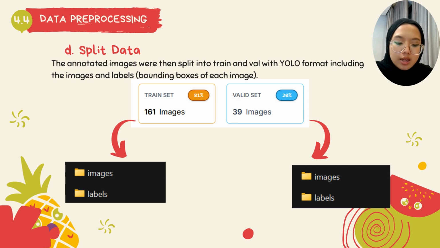We used RoboFlow's built-in dataset management features where the dataset was divided into 80% training set and 20% validation set. After using the management features, it produced a folder of train images and valid images, which contained images as well as labels from the annotated images that we did before.